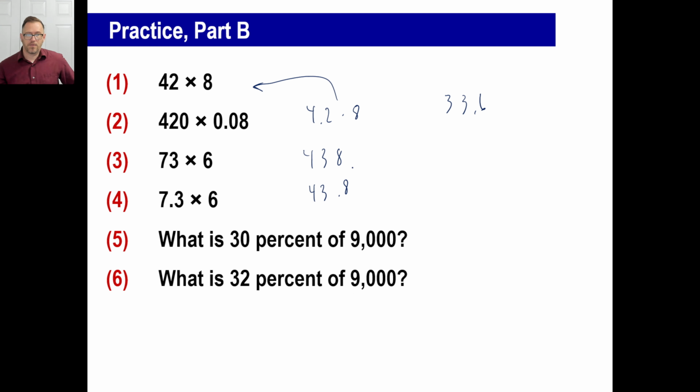Okay, all right. 30% of 9,000, don't forget your method, 0.3 times 9,000, or 3 times 900, or 2,700. 32% of 9,000 will be 0.32 times 9,000, or twice 32 times 90. Well, forget the 0. What's 32 times 9? 30 times 9 is 270. 2 times 9 is 18. 270 plus 18 is 288. That's not reasonable. It needs to be bigger. 2,880. Boom. There you go.